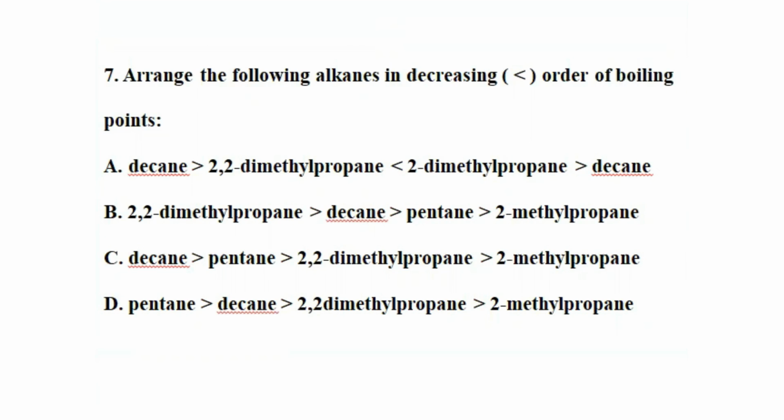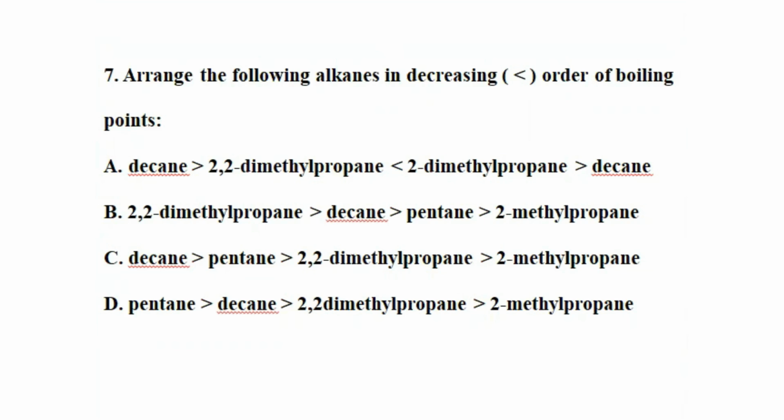B, 2,2-dimethyl propane greater than decane, greater than pentane, greater than 2-methyl propane. C, decane greater than pentane, greater than 2,2-dimethyl propane, greater than 2-methyl propane. D, pentane greater than decane, greater than 2,2-dimethyl propane, greater than 2-methyl propane.